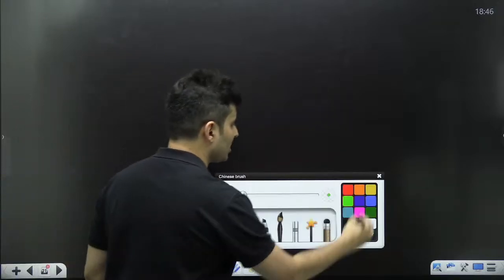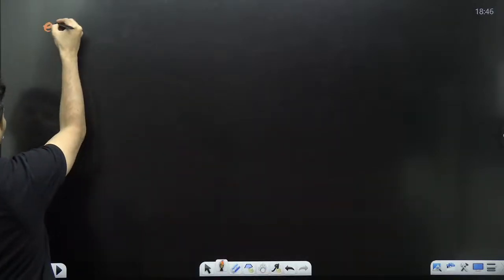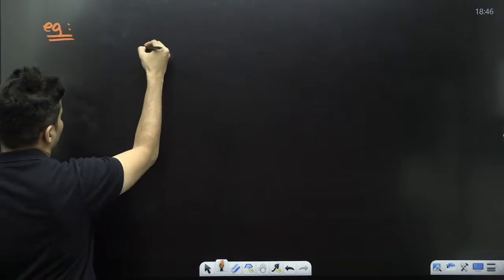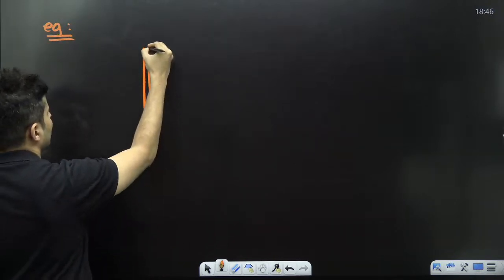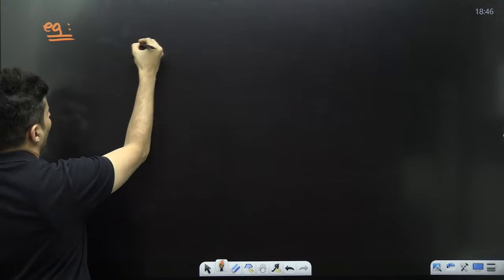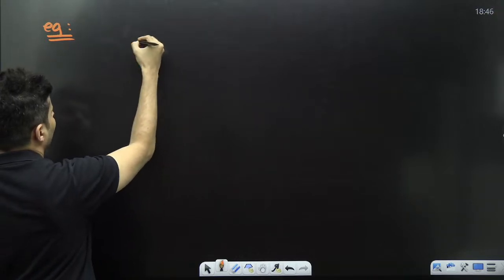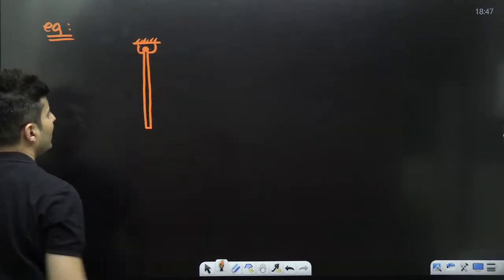Shall we do the next question coming up on your screen? Here it is. Imagine that there is a rod like this, and the rod is hinged at the end.